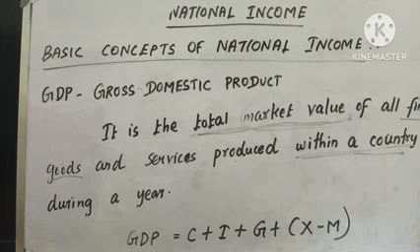We write the market value of all final goods, which means goods that are ready to be consumed, and not going into a further process of production. So to avoid double counting, we use final goods for the calculation.